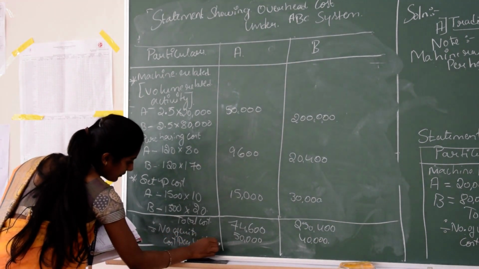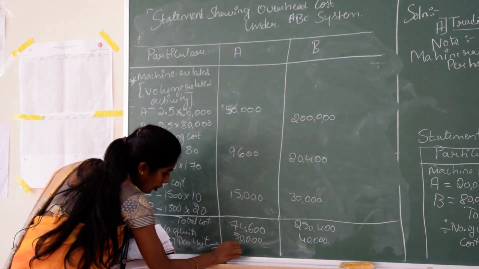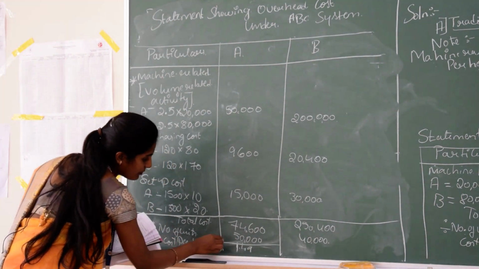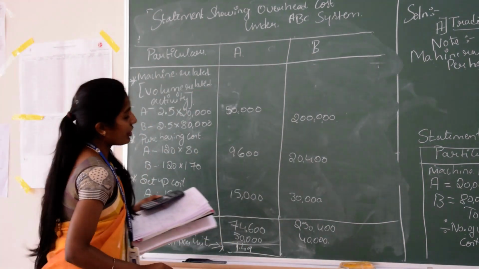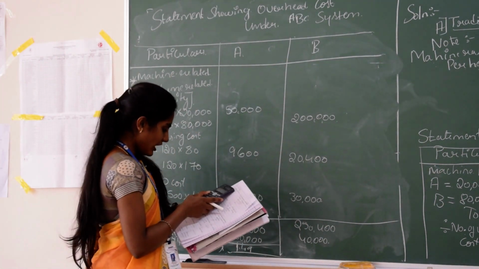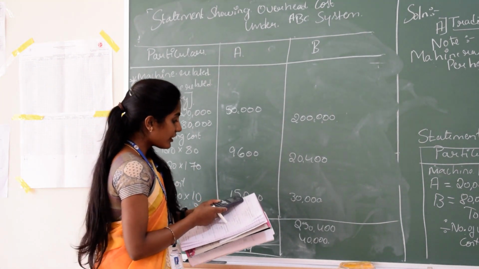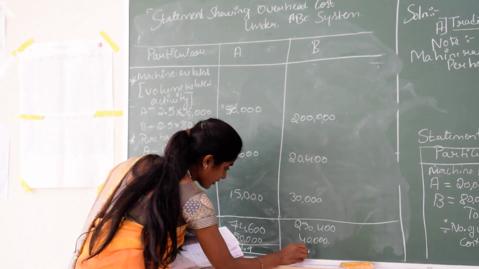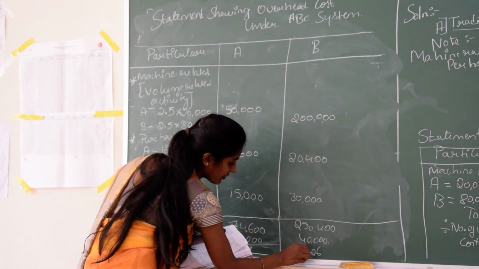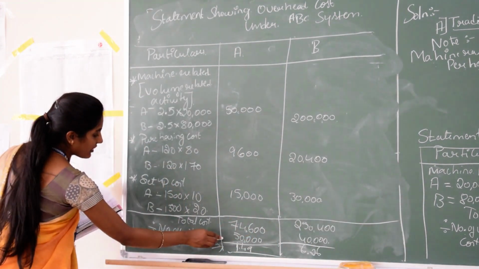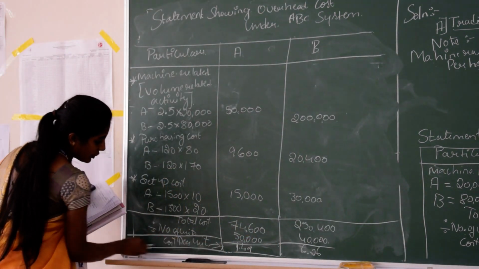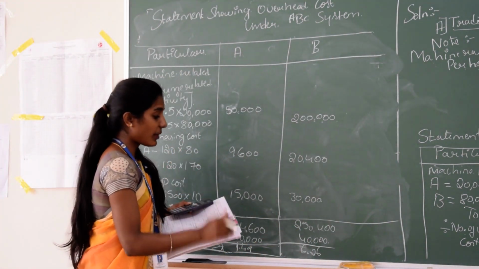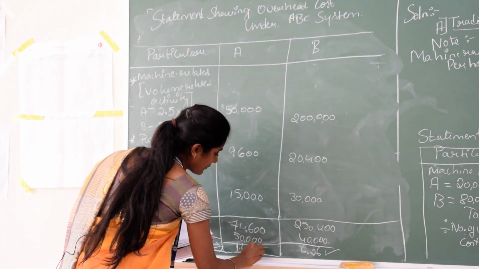Cost per unit will be 1.49. 1.49 is the cost per unit for product A. And for product B, 2,50,400 divided by 40,000 units, cost per unit is 6.26, that is 6 rupees 26 paise is the cost per unit for product B.